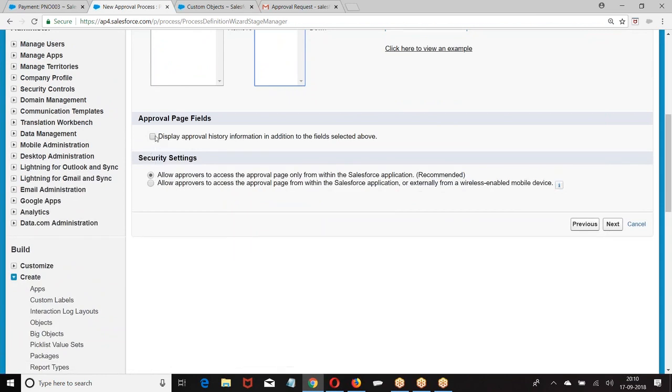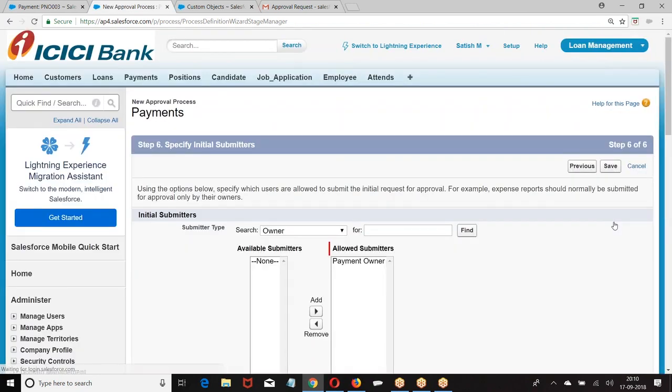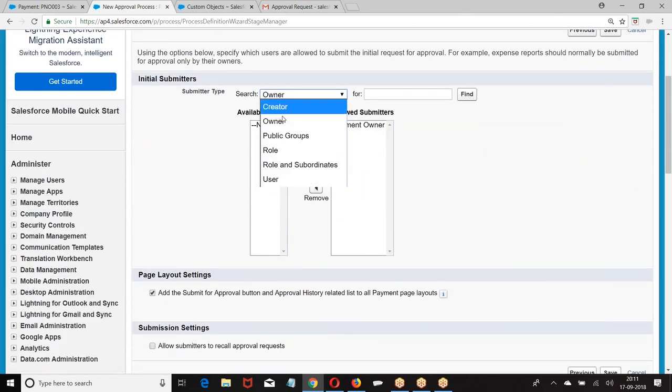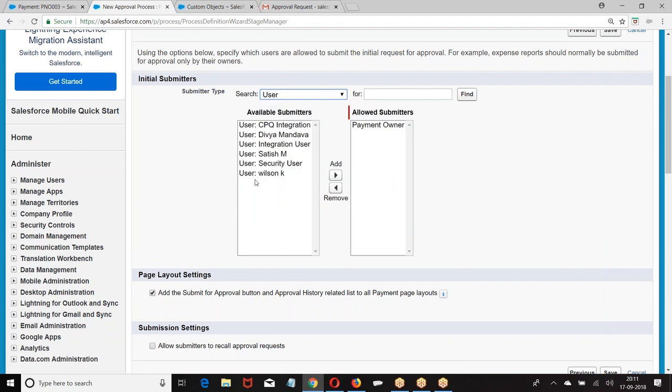Do you want to show history? Yes, I want to show history. How can I approve? Salesforce and wireless. Okay. Next. Who can submit the record? I told Divya can submit the record. Divya will be able to submit the record.